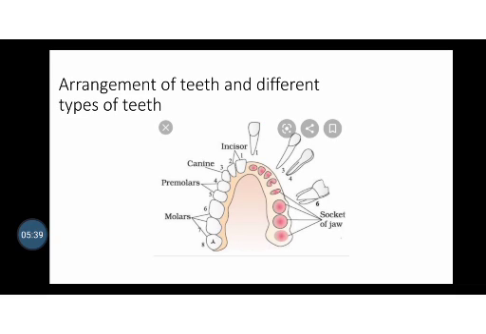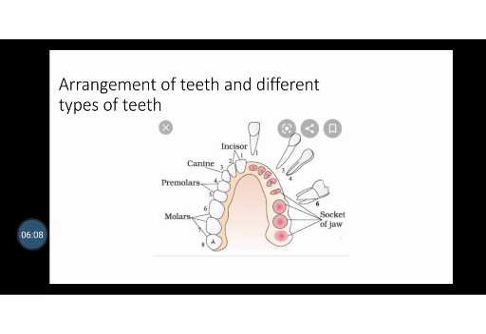Now you can see how they are arranged in our mouth. The teeth are shown only in one half of the lower jaw or any jaw. So 2 incisors you can see, and similarly 2 incisors will be on this side also, so total of 4 in one jaw. After the incisors, the third tooth is the canine.